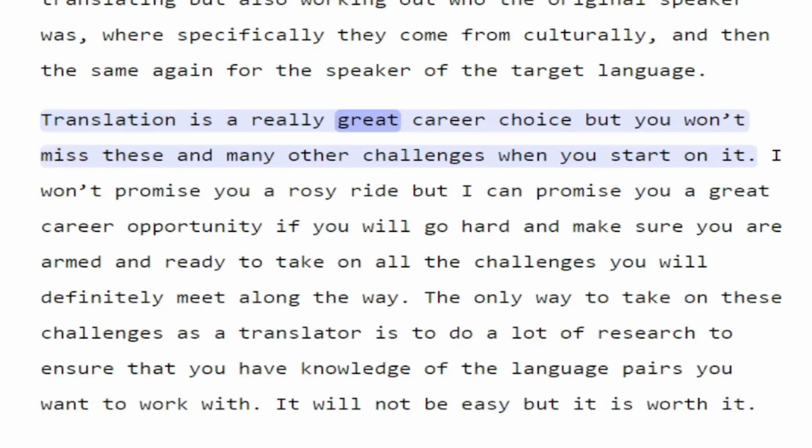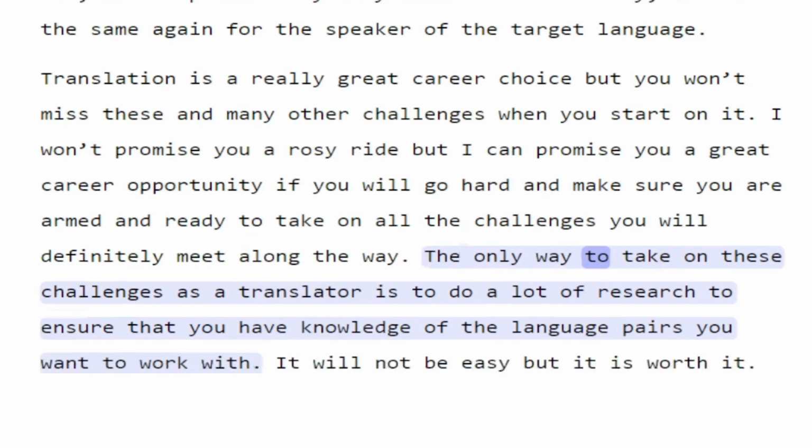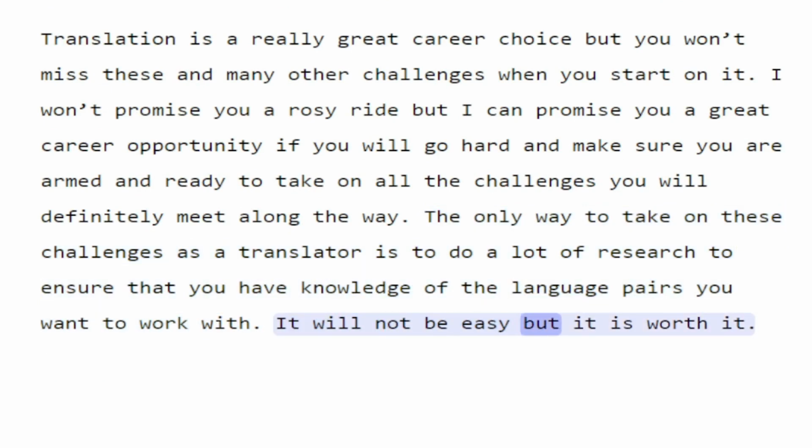Translation is a really great career choice, but you won't miss these and many other challenges when you start on it. I won't promise you a rosy ride, but I can promise you a great career opportunity if you will go hard and make sure you are armed and ready to take on all the challenges you will definitely meet along the way. The only way to take on these challenges as a translator is to do a lot of research to ensure that you have knowledge of the language pairs you want to work with. It will not be easy, but it is worth it.